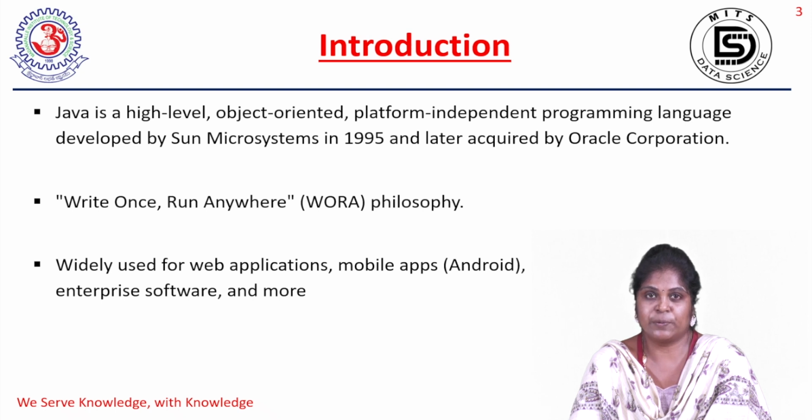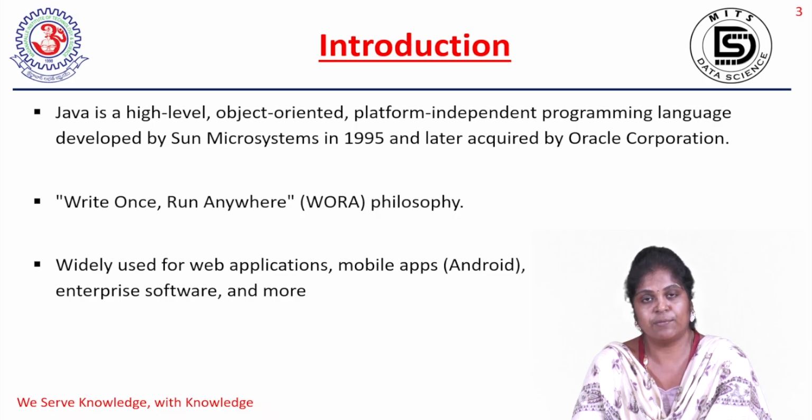Java is a high level programming language. It was introduced by Sun Microsystems in 1995. Later, it was acquired by Oracle Corporation. Java is also called an object oriented language, and it is a platform independent programming language. Java works on the concept of write once, run anywhere. What write once and run anywhere means is we write a program on any computer and we can execute that program on any operating system or any system. Because of this concept, Java is called a platform independent programming language.